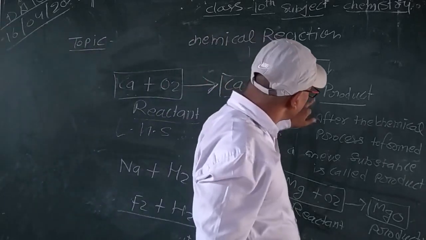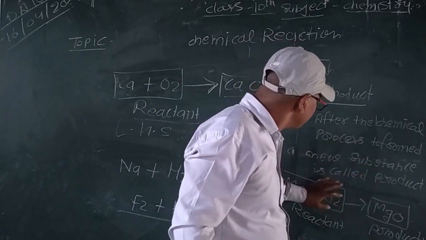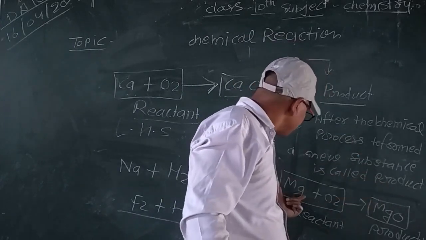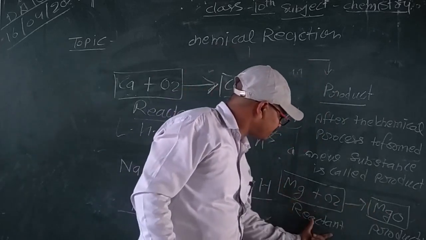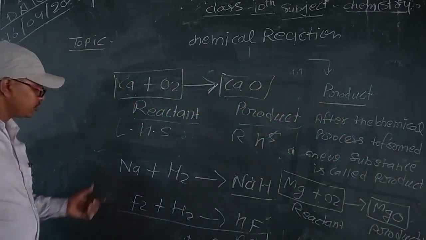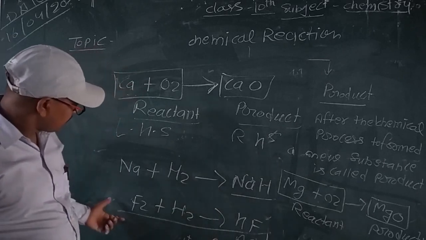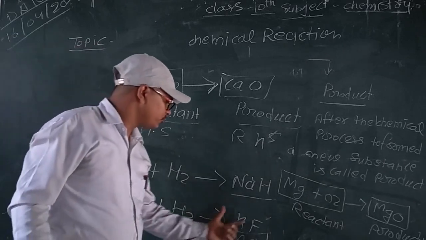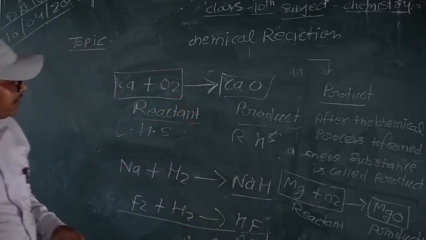I repeat, the substance formed after the chemical process is called the product. For example, Mg plus O2 gives MgO. Mg plus O2 is the reactant, and MgO is the product. Another example: sodium reacts with hydrogen to form sodium hydride, and fluorine reacts with hydrogen to form a hydride acid.